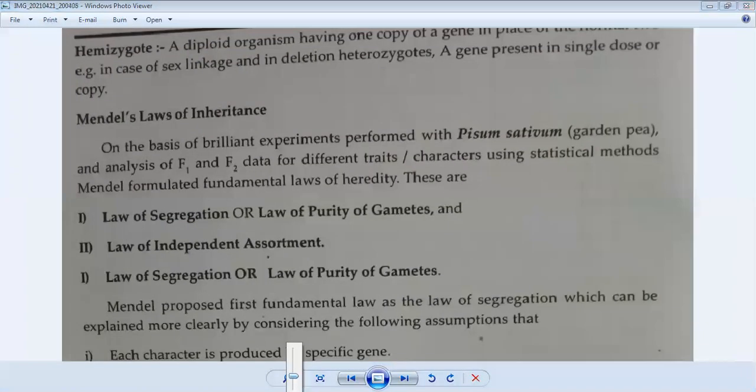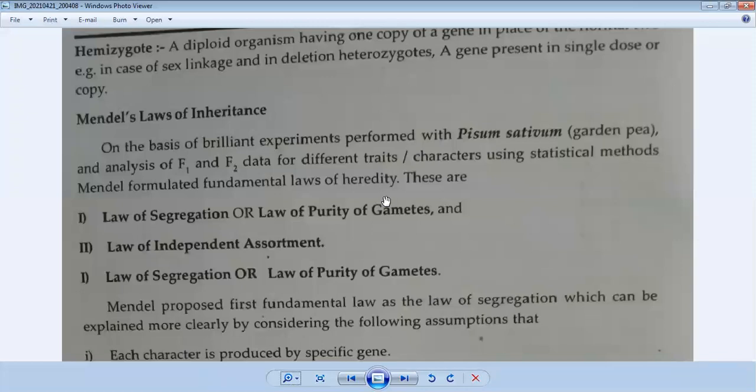Here we explain only the two remaining laws: the law of segregation, also called the law of purity of gametes, and the second one, the law of independent assortment. Let's talk about Mendel's laws of inheritance. On the basis of brilliant experiments performed with Pisum sativum, the garden pea plant, and analysis of F1 and F2 data for the different traits using statistical methods, Mendel formulated the fundamental laws of heredity.